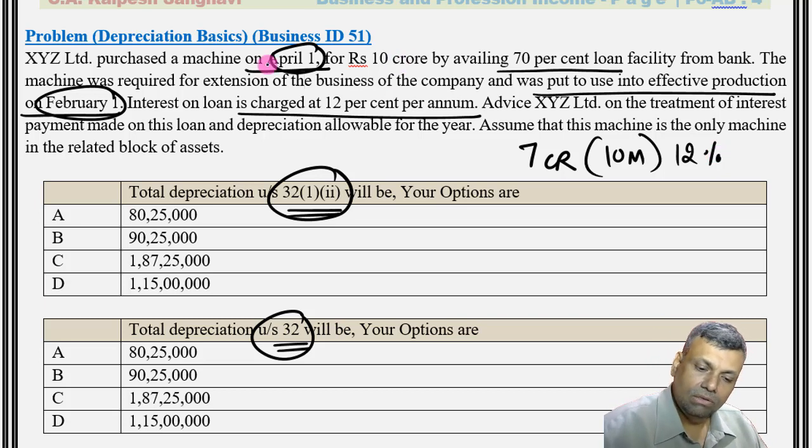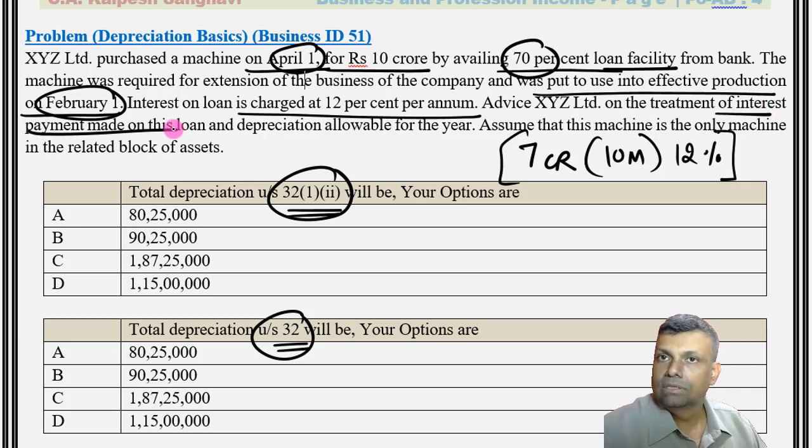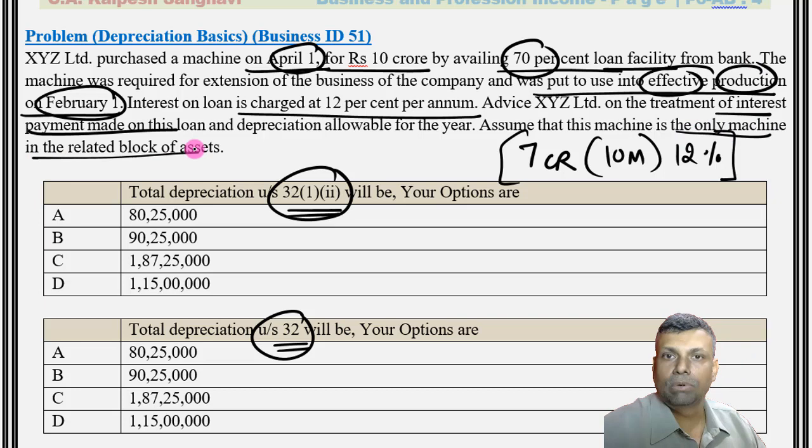Okay, because 10 crore is the machine cost and 70% is a loan facility. So just do that particular calculation. Okay. Further, advise XYZ Ltd on treatment of the interest. So we have already advised. If this was not an MCQ and they were to ask for the advice, we have already given the advice that up to the time it has been put into effective production, it should be capitalized with the cost of that particular asset.